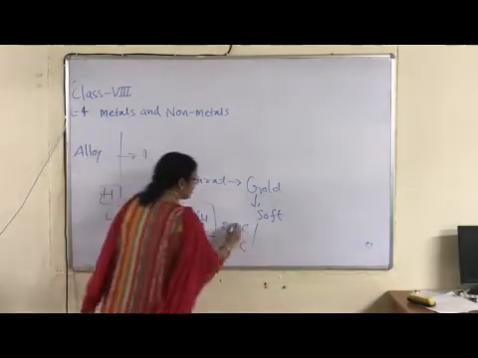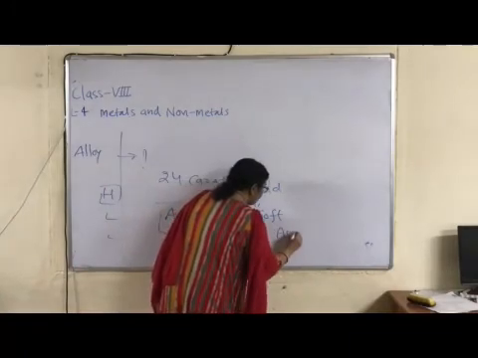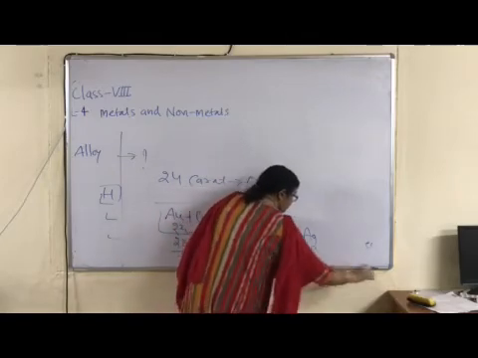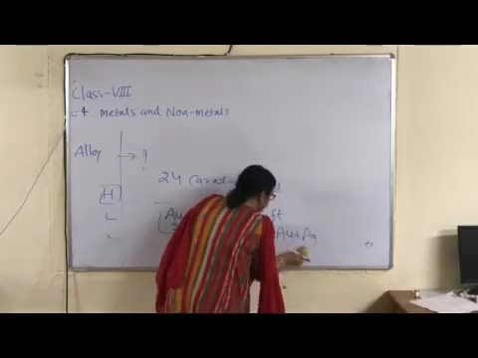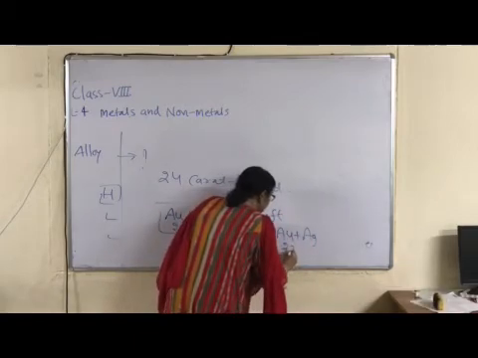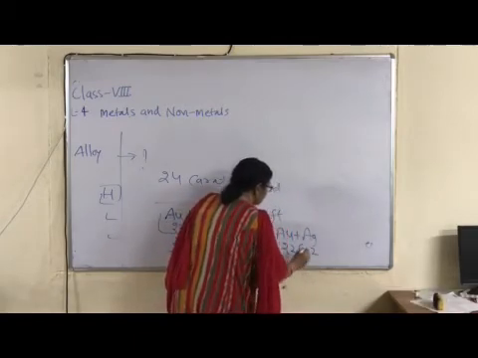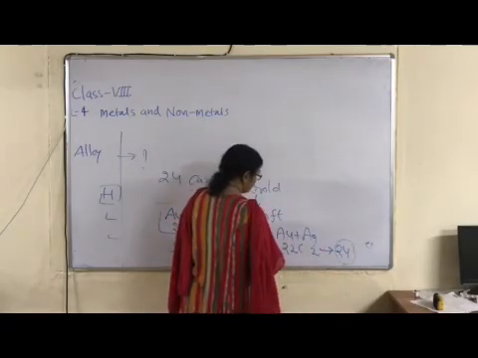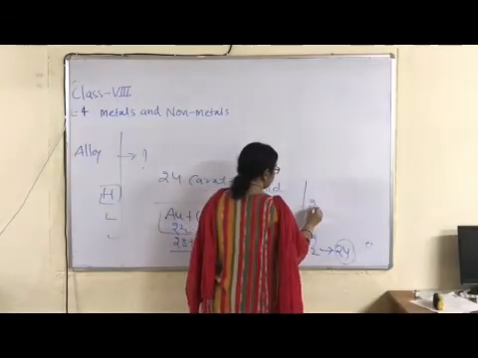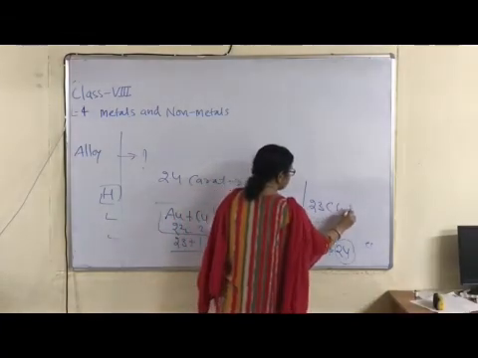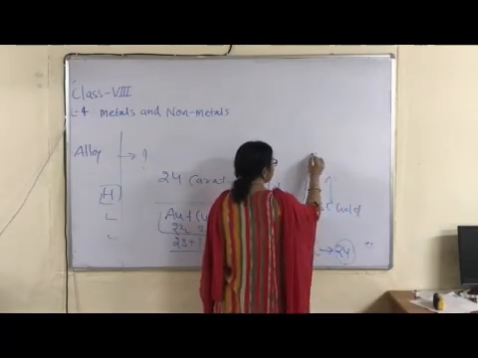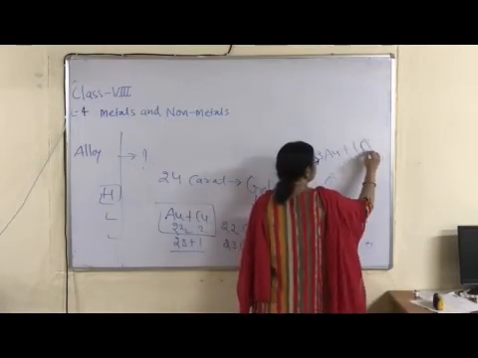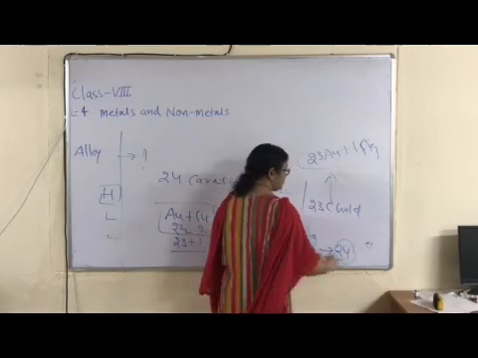Okay, children. Second composition of this gold alloy. Gold is mixed up with silver, or gold is mixed up with copper, like this. Total is 24. Gold means 23 by mass is gold and 1 by mass is, in this case, silver is taken, Ag, right?